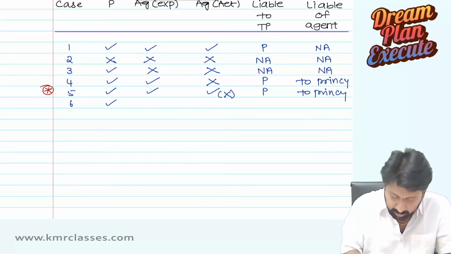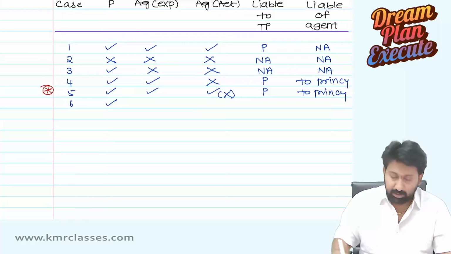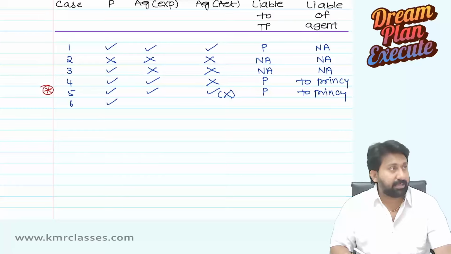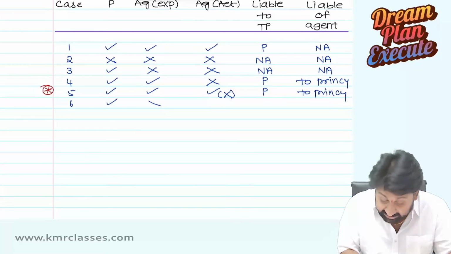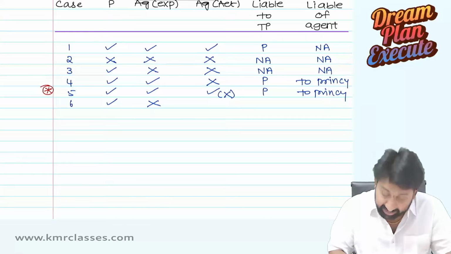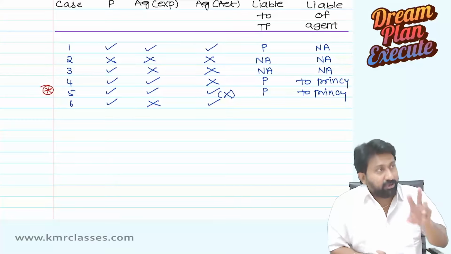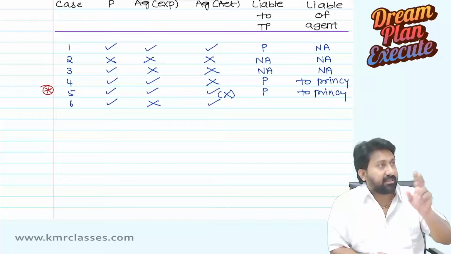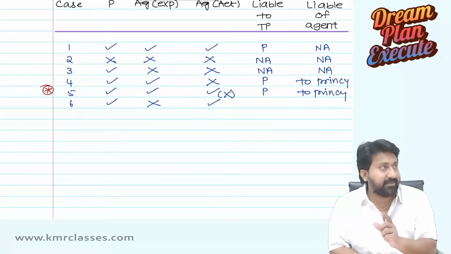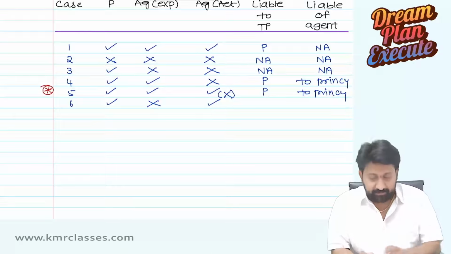Next, principal can do something. Agent is expected not to do. Third case, but agent has done that. Different from the third case now. So when you see, 1 and 3, 3 and 6 are the same. Like 1 and 5 both are the same with a small change. Like that 1, 3, 6 are the same with a small change. See there.